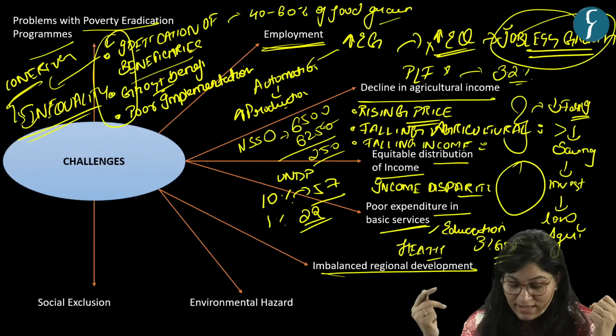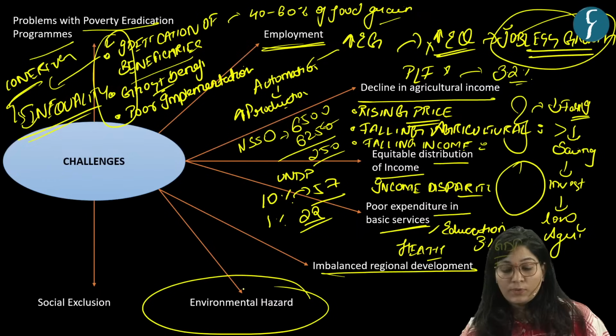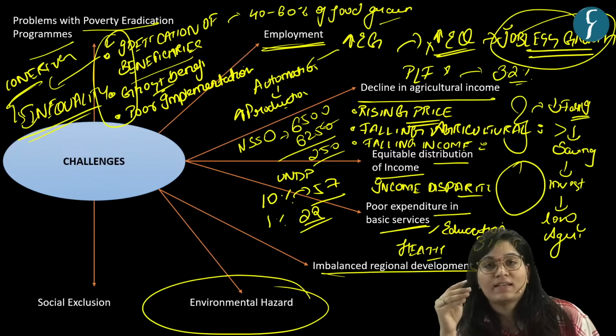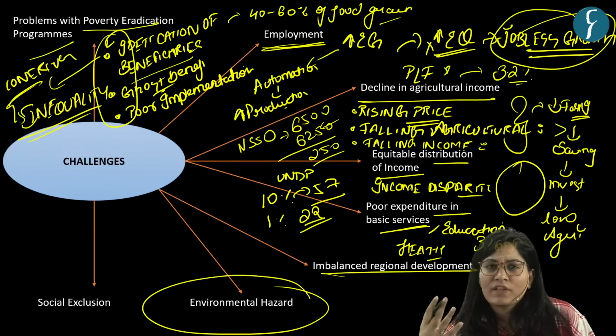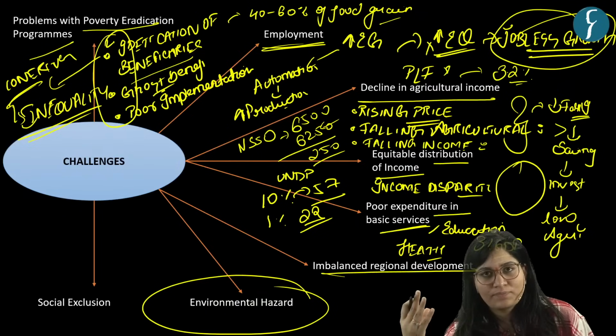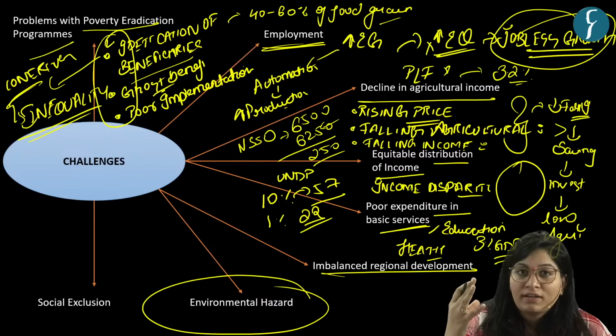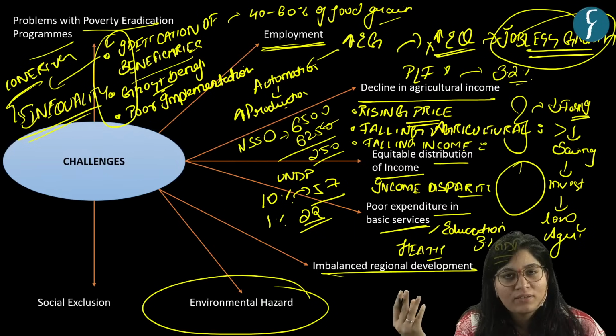Okay. Then we have environmental hazards. You know that environmental hazards like extreme weather events, earthquakes, floods, droughts, impact which segment of the population the most? Yes, the vulnerable sections, in that particularly SC, ST, and women.